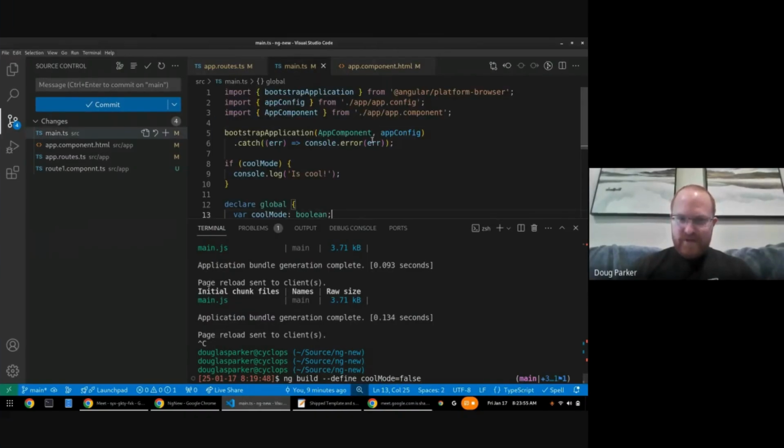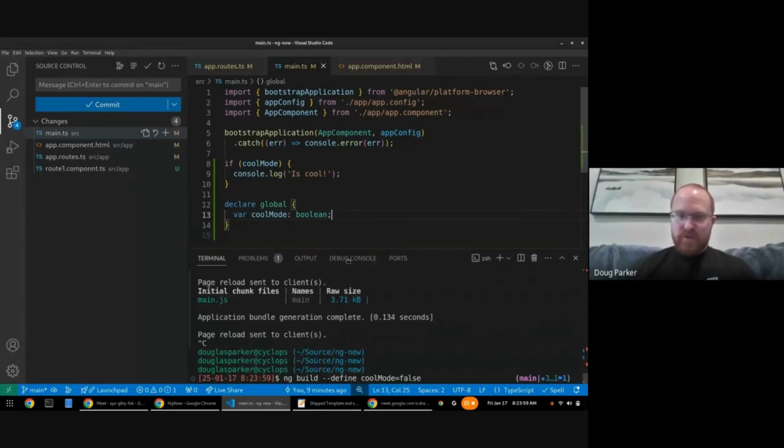So essentially what you can do, I was talking about --define. You can define a global variable with whatever name you want. And here I've made a cool mode that only the cool people get to run. If you have some customers that you like more than others, or some deployments that you like more than others, you can define some sort of variable here.